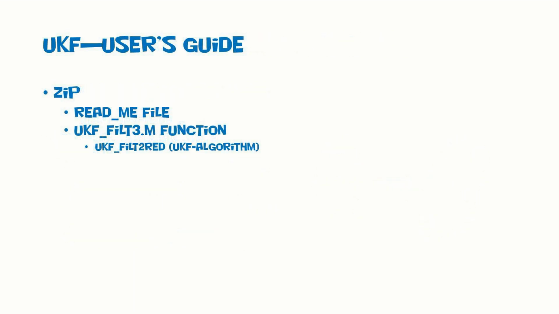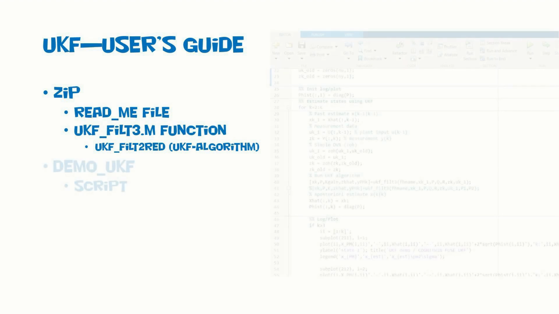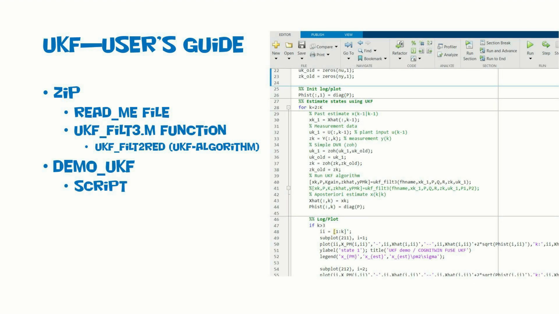To use the tool, download and open the zip file. The main interface is in the UKF filter function. A demonstration script illustrates the use. In this implementation, both prediction and measurement update are done in one function call.